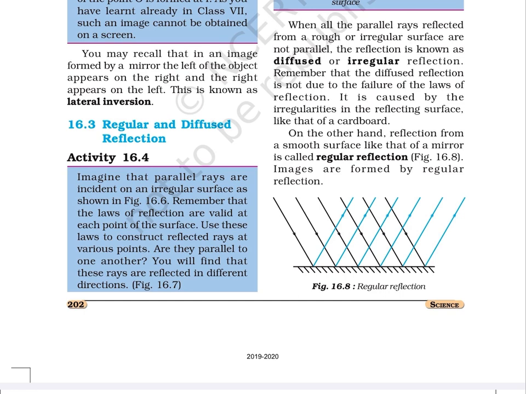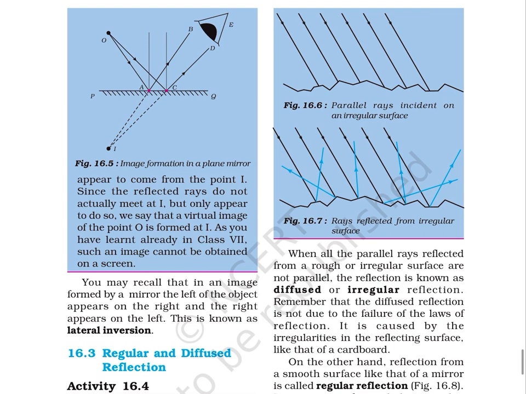Are they parallel to one another? You will find that these rays are reflected in different directions, as shown in figure 16.7. Figure 16.6. Parallel rays incident on an irregular surface. Figure 16.7. Rays reflected from irregular surface.